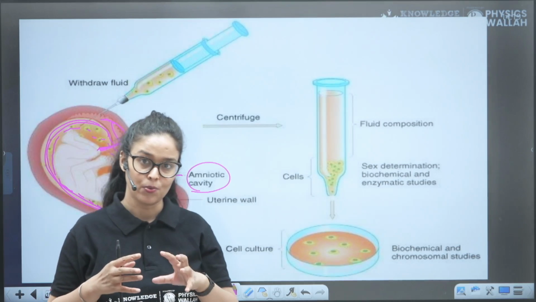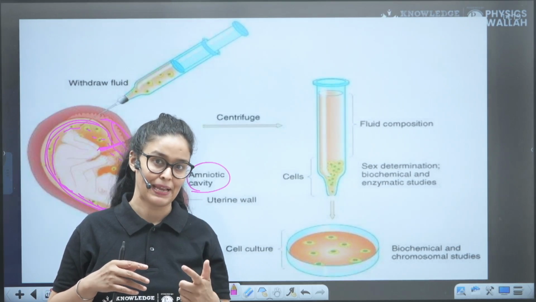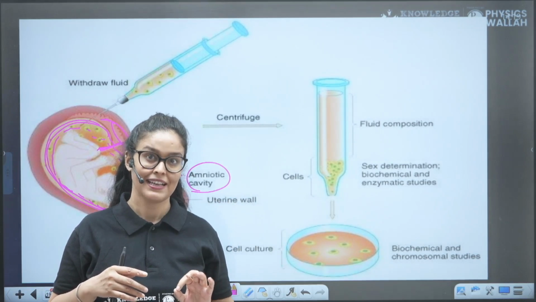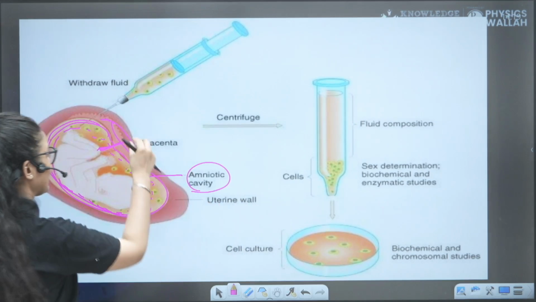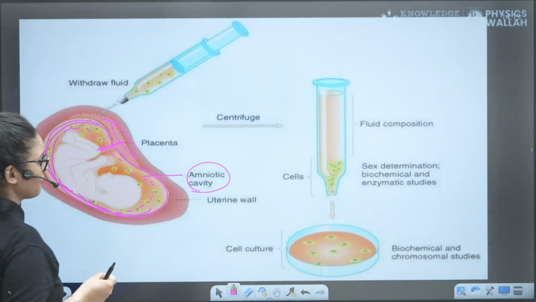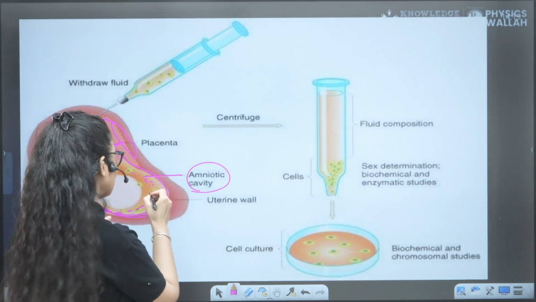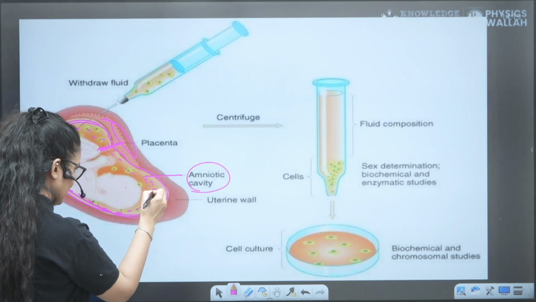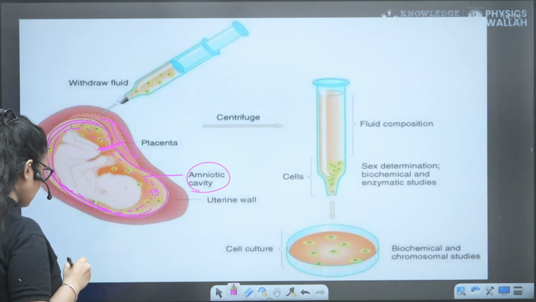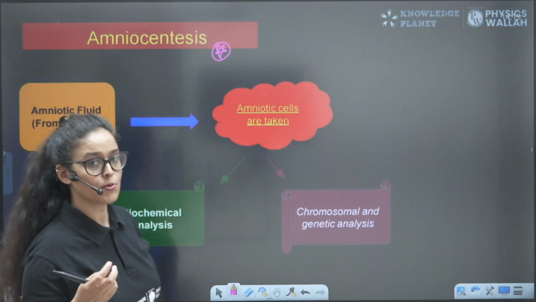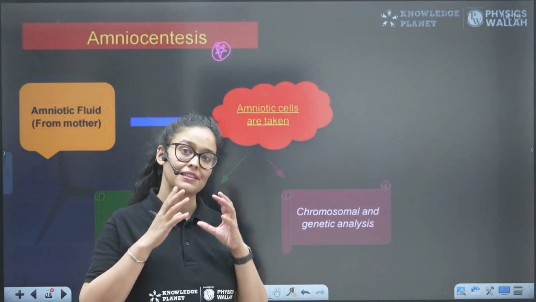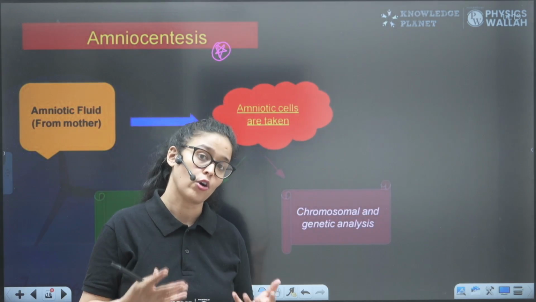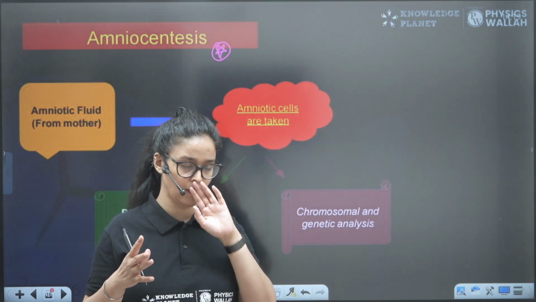So we know what the amniotic fluid is, what the placenta is. We have discussed it in the report. You know very well that we will take out the amniotic fluid, and amniotic fluid has the cells of the small fetus. Using these cells, which have a nucleus, we will take out the chromosomes from it, and we will see if a person has some chromosomal disorder or genetic disorder or not, or if the person is fine, right?